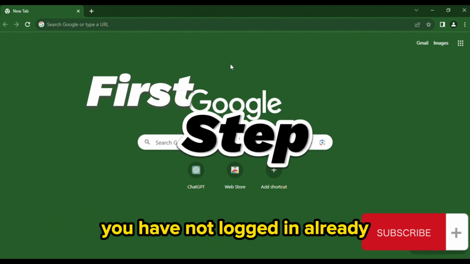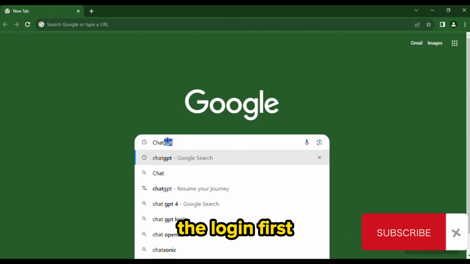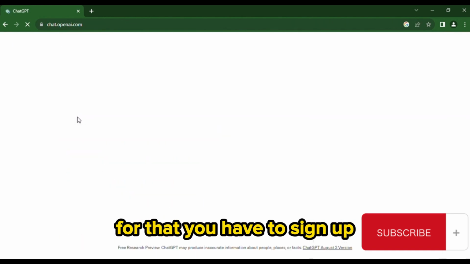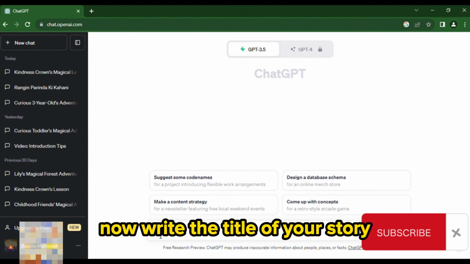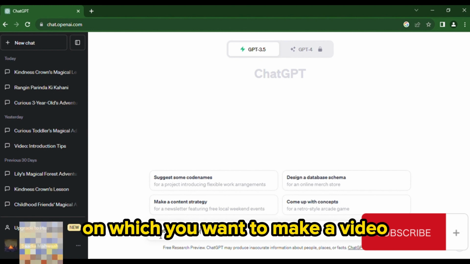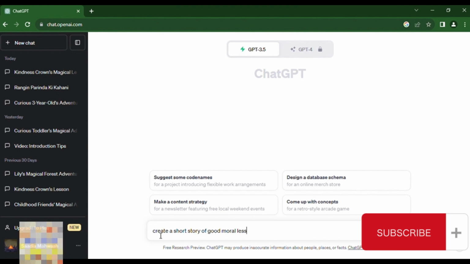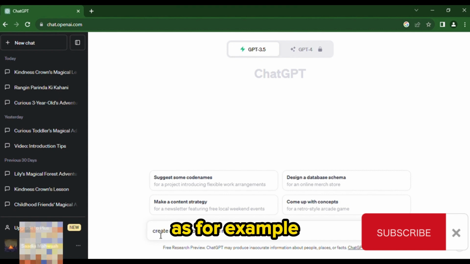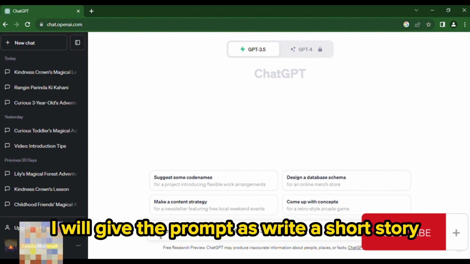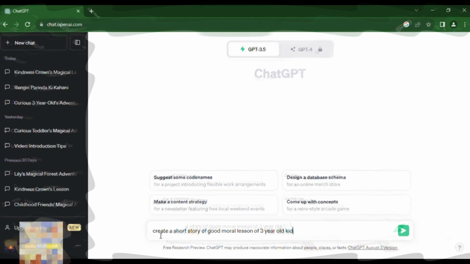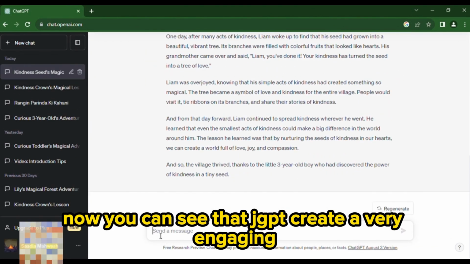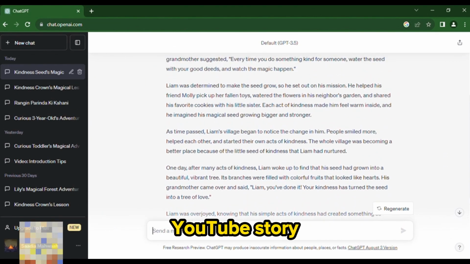Now in the first step, open ChatGPT to create a story for your video. If you have not logged in already, then log in first. For that, you have to sign up and then you can easily use it. Now write the title of your story on which you want to make a video, or you can make any prompt. For example, I will give the prompt: write a short story of good moral lesson of 3-year-old kid. Now you can see that ChatGPT creates a very engaging YouTube story.